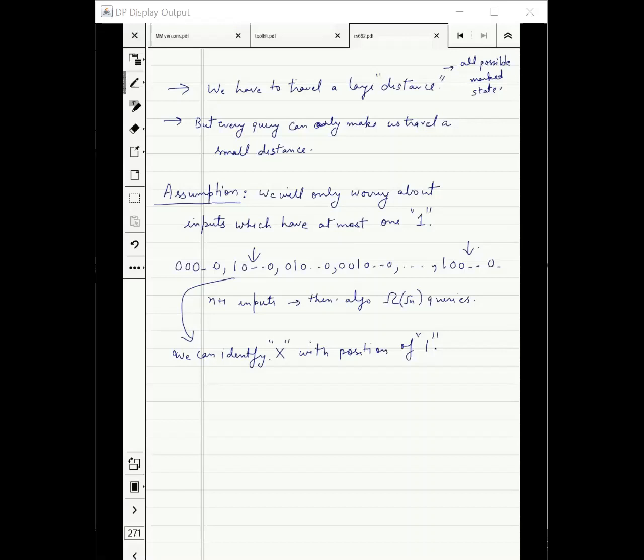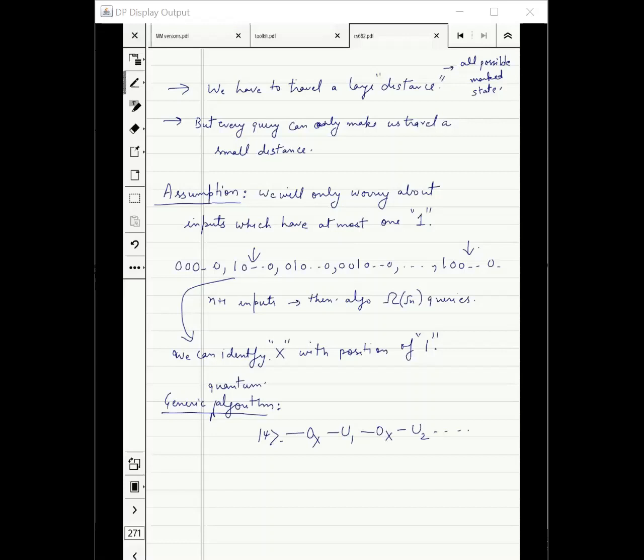What will any generic quantum algorithm look like? We will have a starting state psi. We will apply oracle, then we will apply unitary, then oracle, then unitary, and so on. This is the most general algorithm possible.